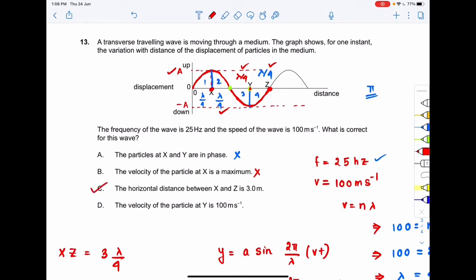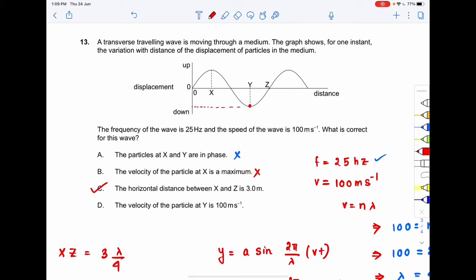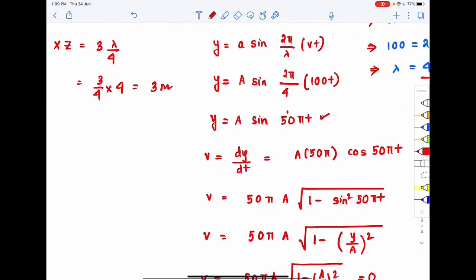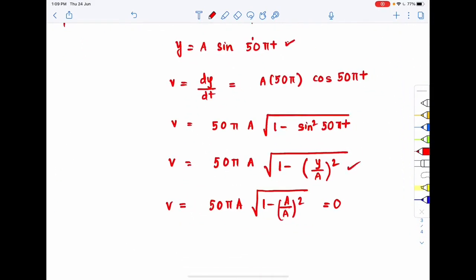Now we want to explore option D also. The velocity of the particle at y is 100 meter per second. So again we want to find the velocity of the particle at this point, that is y. What is the displacement of the particle of the medium at y? It is at the maximum amplitude, right? Maximum downward amplitude, so it is minus a. So again in this equation put y equal to minus a.